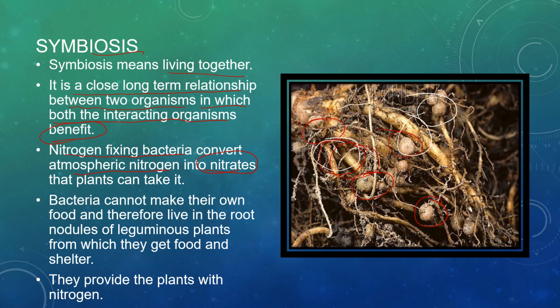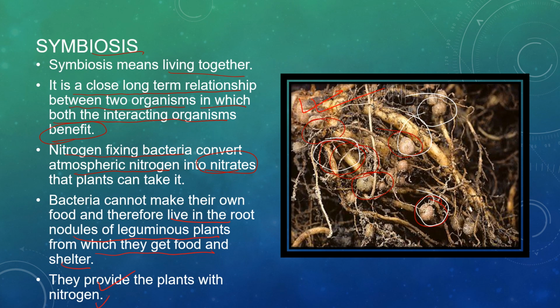These nitrogen fixing bacteria stay in the root nodules, and they convert the atmospheric nitrogen to nitrates, though they cannot make their own food. They live in the roots of leguminous plants, and they get food and shelter from these plants. In turn, they provide the plants with nitrogen. They convert atmospheric nitrogen to nitrates, which the plants absorb and use as a nutrient.